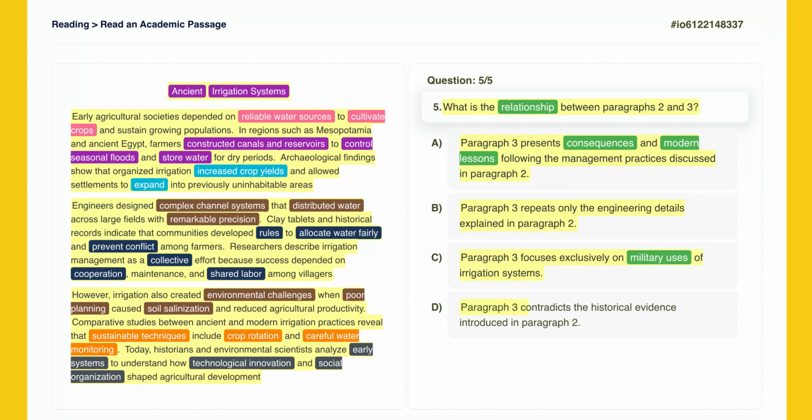Paragraph 3 contradicts the historical evidence introduced in paragraph 2. Paragraph 3 uses the word however to introduce challenges, but it does not claim the evidence in paragraph 2 is false. It simply adds that there were negative side effects alongside the success. It complements the history with a warning rather than contradicting the facts. Incorrect. The correct answer is A, because the key expressions in the text directly match this option, while the other choices either provide incomplete information or clearly contradict the passage.